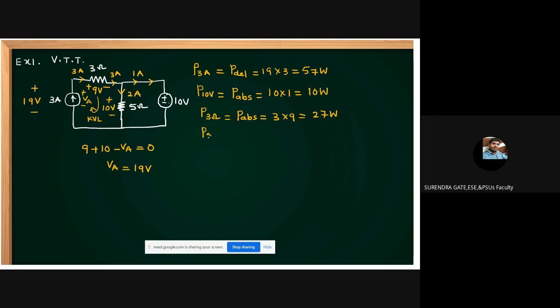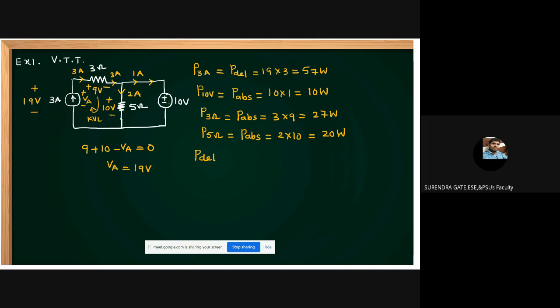Next, what about the 5 ohm resistor? A resistance is always absorbing. It is also absorbing, yes, friends. How much can you get, sir? This is 2 amperes, voltage is 10. 2 into 10, how much can you get? 20 watts.